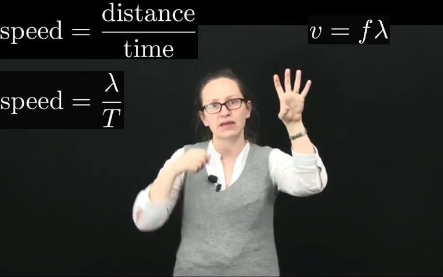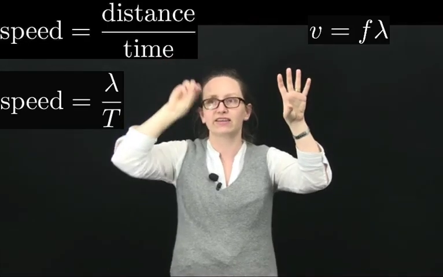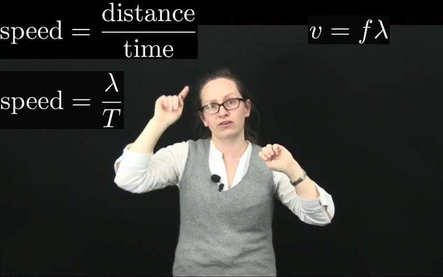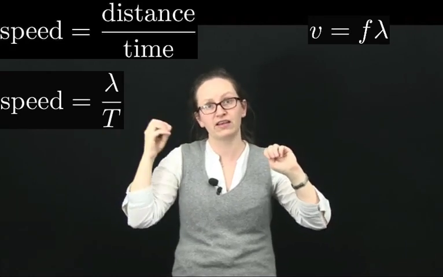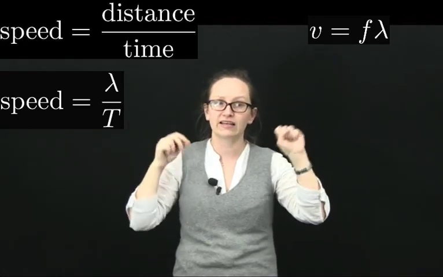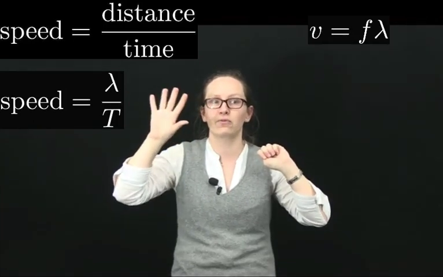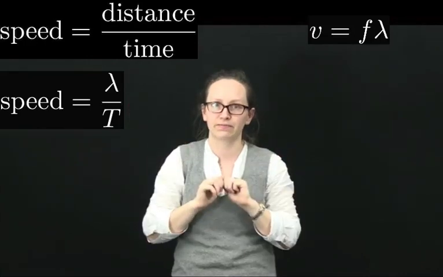So we have that the speed is equal to 1 wavelength divided by 1 period. Now the inverse of a period is just the frequency. So this leads us to v equals f lambda. The velocity of the wave is equal to the wavelength times the frequency.